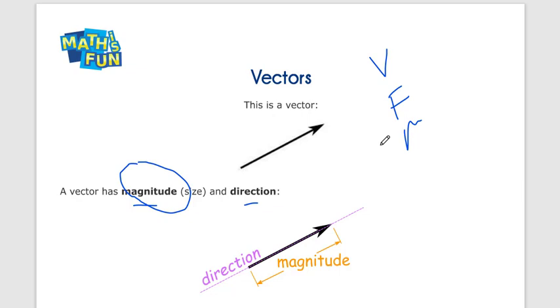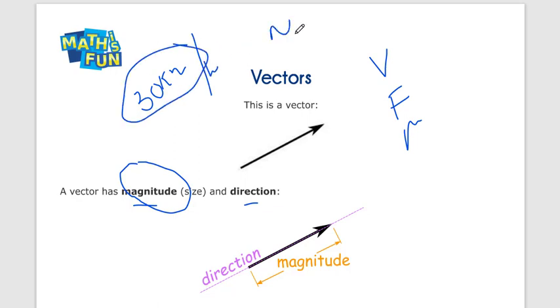Like the velocity, let's say we start the bike and have a speed of 30 kilometers per hour. We will always say in which direction, like north direction, south direction, east direction, west direction, or southeast direction.